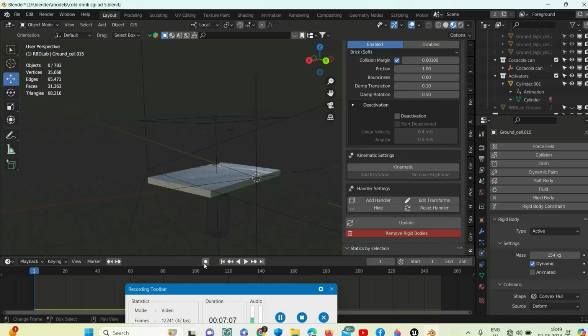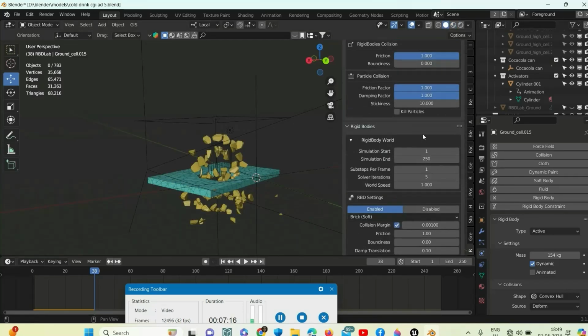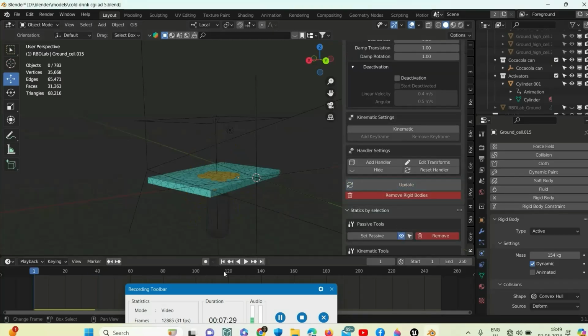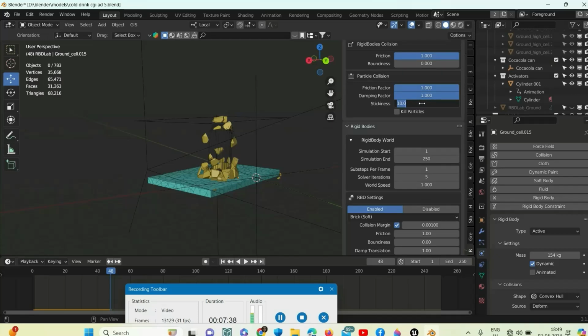Update it. Damping translation to 1 and damping rotation to 1. Then update. Stickiness to 5.